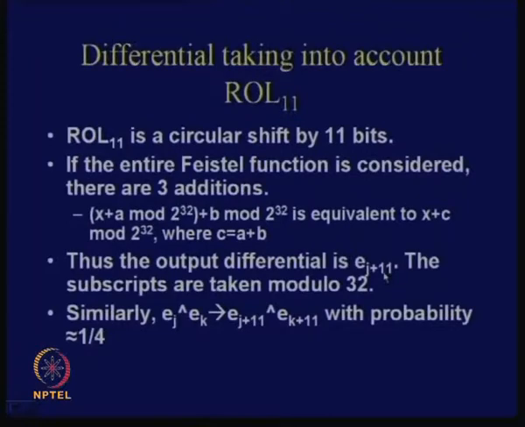Similarly you can obtain other such differentials also. For example, you take EJ and you XOR that with EK, the probability that this will yield EJ plus 11 XOR EK plus 11 is 1 by 4. Why? Because you take half and another half, and you multiply them because they are independent, so you get 1 by 4.